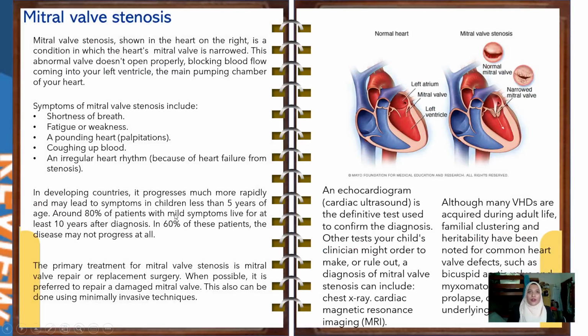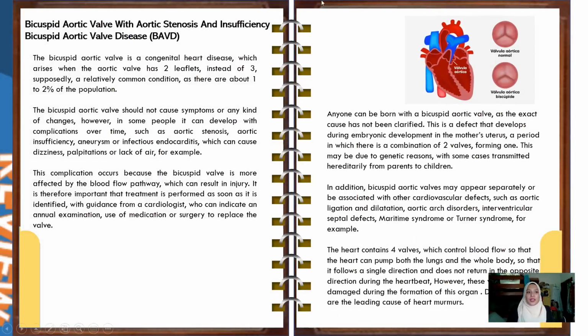From there, we have 4 samples for case 2. So these are the conditions for mitral valve stenosis. Here we can see the difference of mitral valve stenosis, which is a narrow mitral valve. The valve does not open properly. That is why we call it stenosis, blocking blood flow from coming into your left ventricle. These are the conditions for mitral valve stenosis case 1, and this is the condition for case 2.